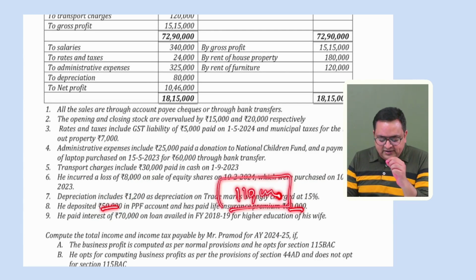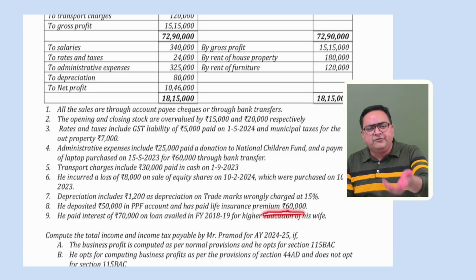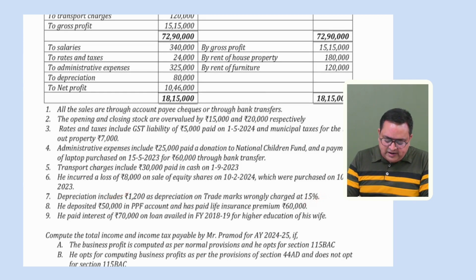So 1,10,000 is allowed, and nothing is mentioned about LIC sum assured. If something is mentioned about the sum assured, then we have to take 10%, 15%, 20% of the sum assured, as the case may be. So here nothing is mentioned about the sum assured, so we will take 60,000 as an allowable investment. So 60,000 and 50,000, 1,10,000 we can claim under section 80C.